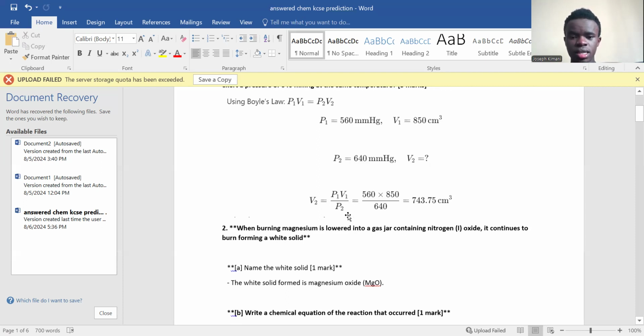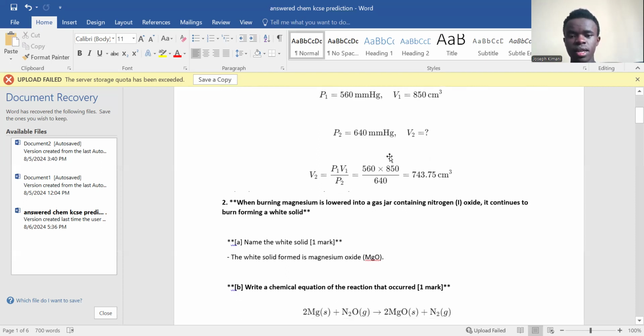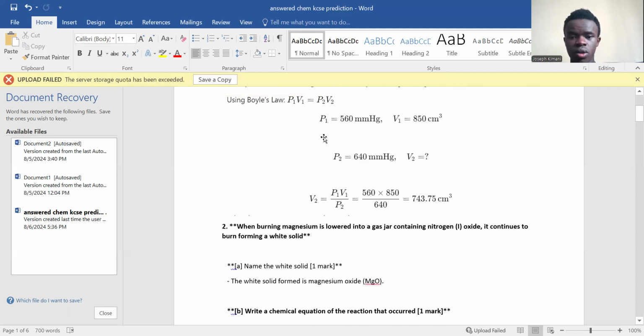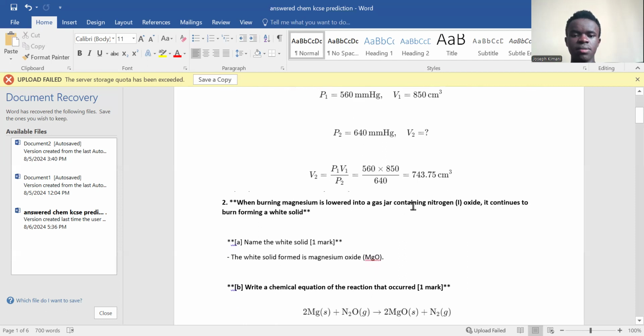Now we have to work out V2. So P1 V1 equals P2 V2. That's 560 times 850 equals 640 times V2. Now to get V2, you have to divide both sides by 640. So that's what you have here: 560 times 850 divided by 640. That gives you 743.75 cubic centimeters.